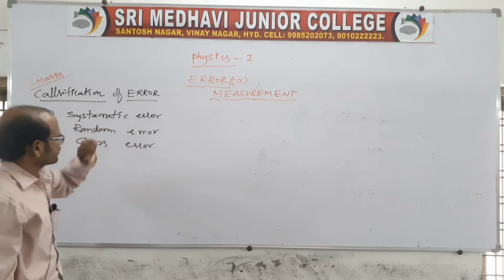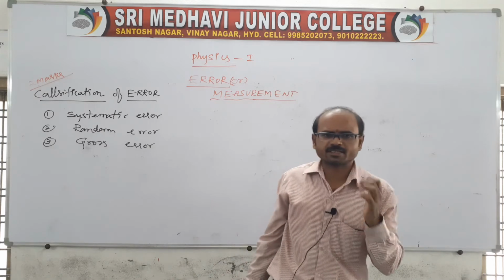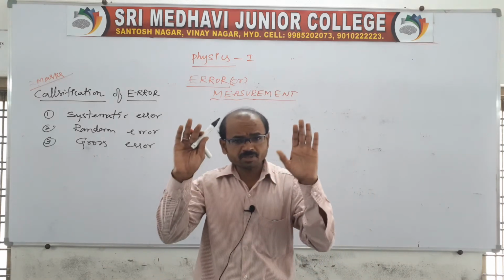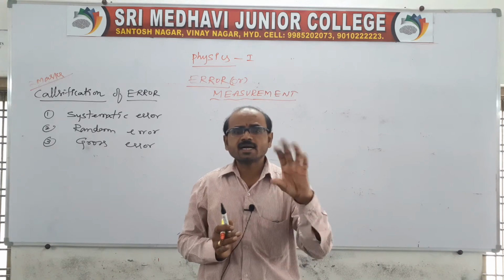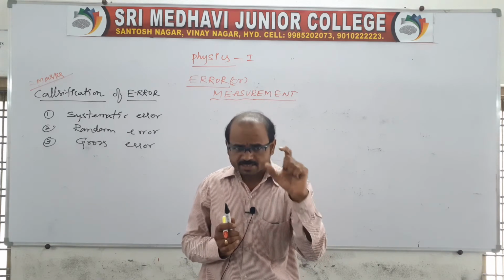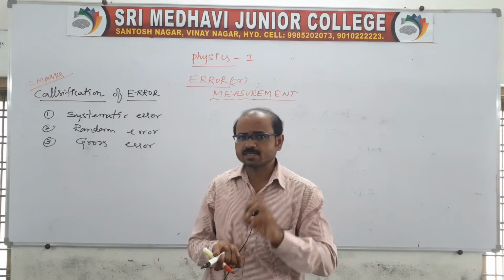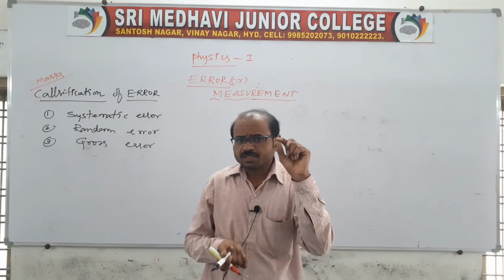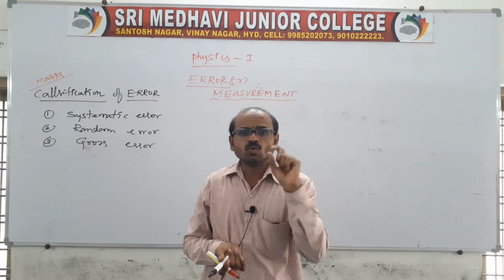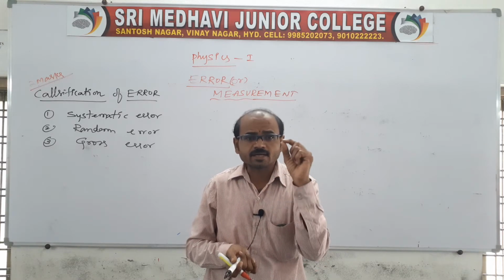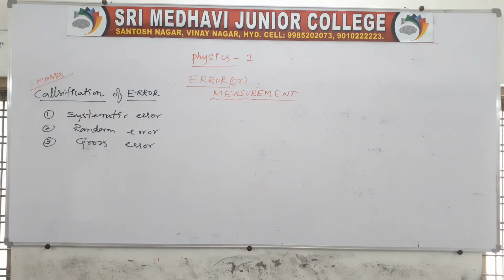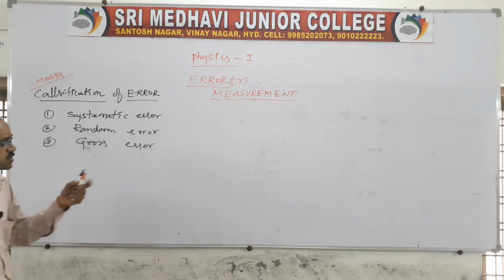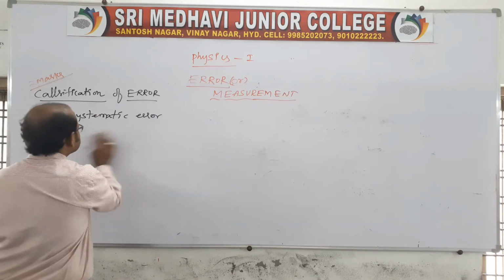Systematic error is nothing but an error that definitely follows a rule. Systematic error is the error due to a definite cause, which follows a particular rule. This we call a systematic error.